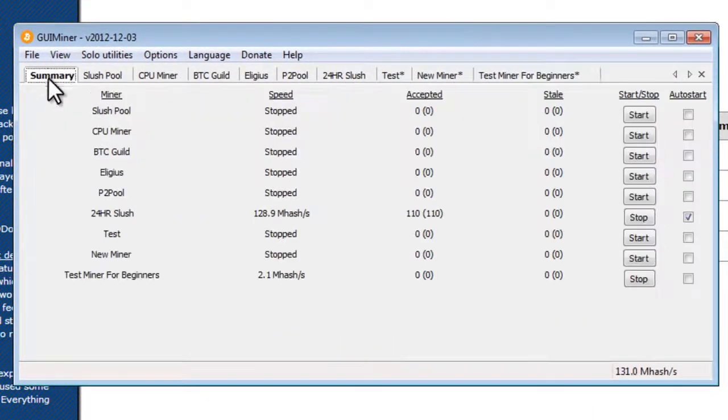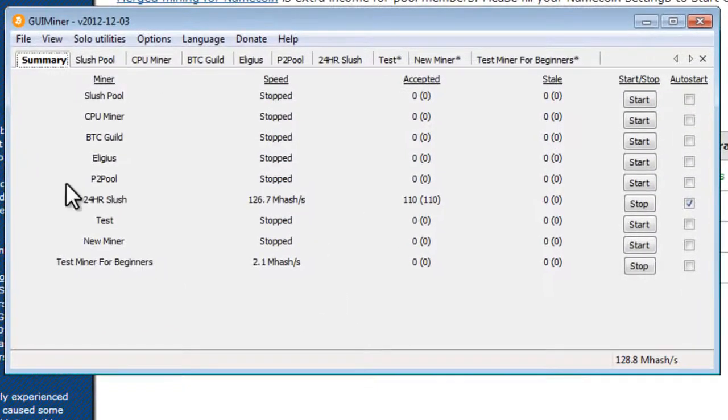Now we're also going to click on View, Show Summary, and that's going to show us a nice little summary of all of the activity in our mining program and all of our workers that are mining. So you can see here, test miner for beginners. I have it mining. The only reason why it's only at 2.1 is because I'm already using all of my CPU power in my previous miner, so I'm just going to stop that. And so you can see here I'm mining at 131 megahashes per second, and I've only started this up within the last 5 minutes. I'm already up to 110 shares that have been accepted, and I have 0 stales.